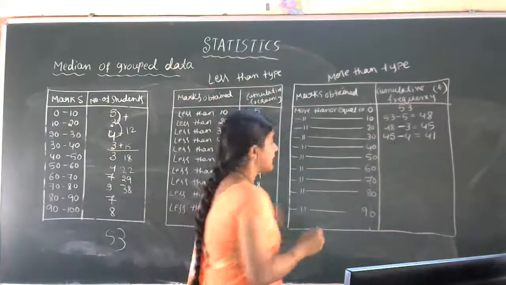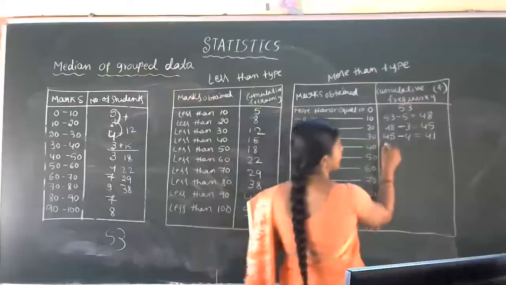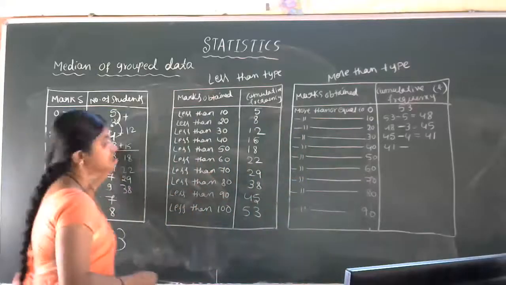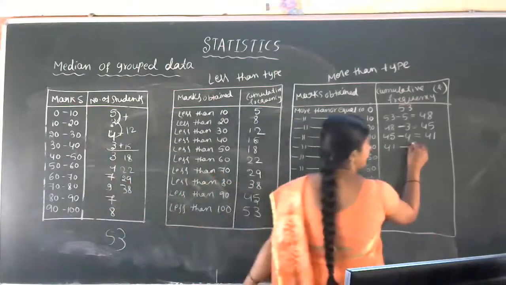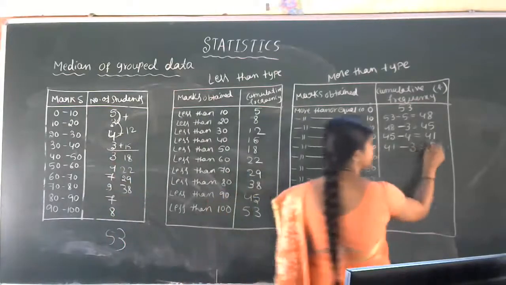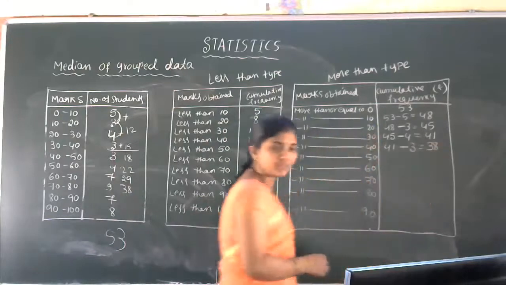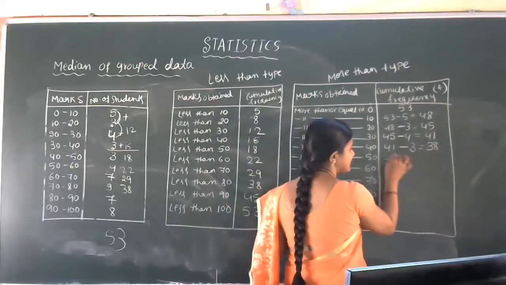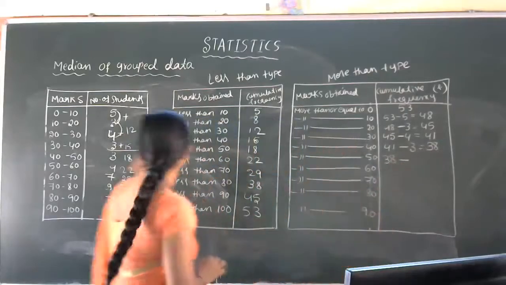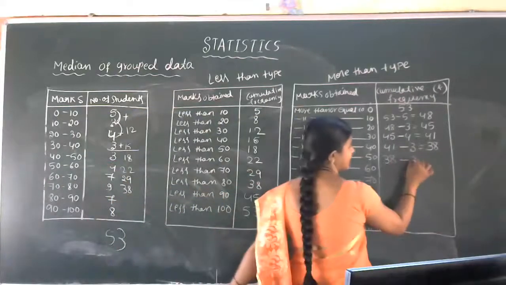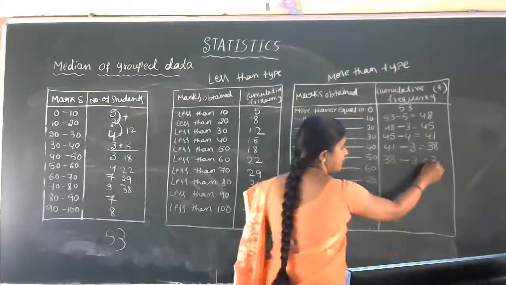Yes. Next one. So more than or equal to 40. Then 41 minus 3. Right? 41 minus 3 is 38. Got the idea of this one? Next, more than or equal to 50. Then here total 38 students are there. 38 minus again 3. 38 minus 3 is 35.